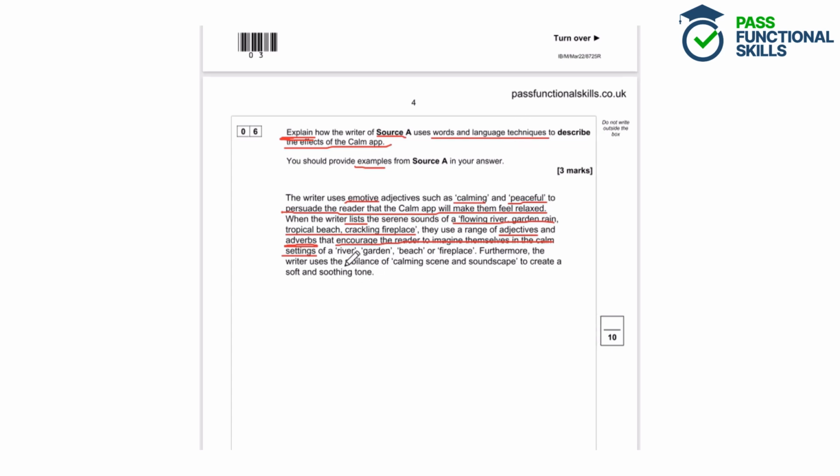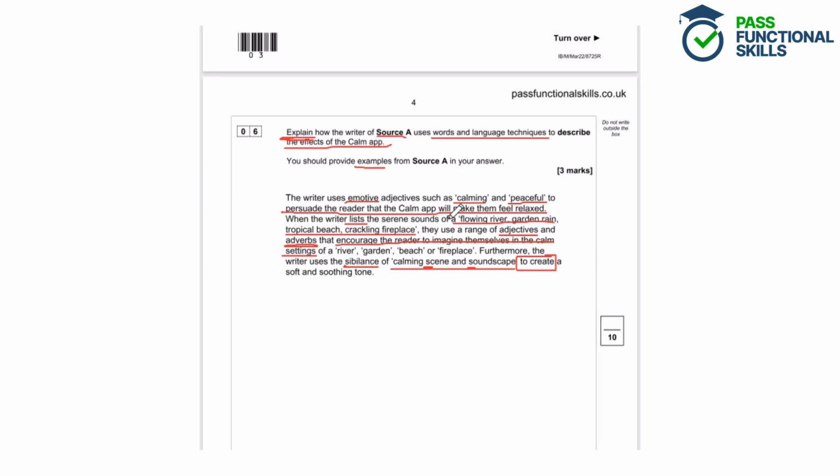We've had sibilants being identified here. So if you haven't heard of sibilants, it is the alliteration, so the repetition of the letter S. So we've got scene and soundscape here. So that repetition of S to create sibilants. And again, we have an example from the text. We have calming scene and soundscape, and then the effect to create a soft and soothing tone in the text.